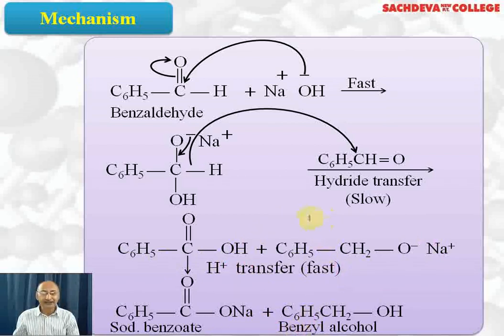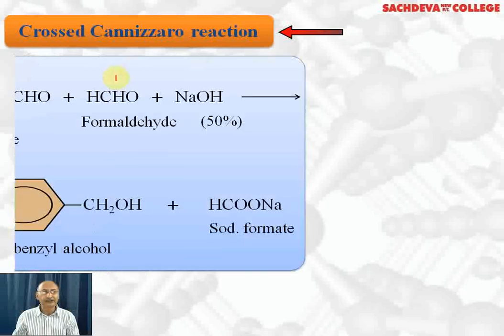This hydride shift is a slow step and rate determining step. This question has been asked in IIT: which step is the slow step in the Cannizzaro reaction? The answer is the one in which the hydride shift takes place. Next we are taking crossed Cannizzaro reaction.